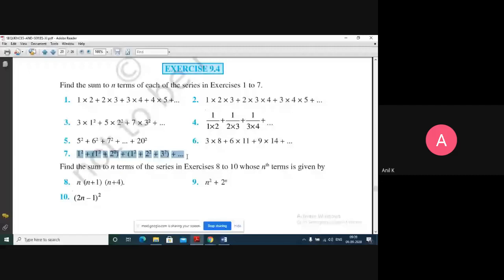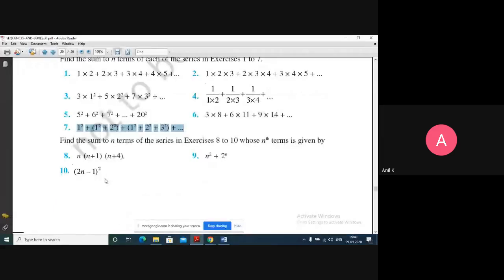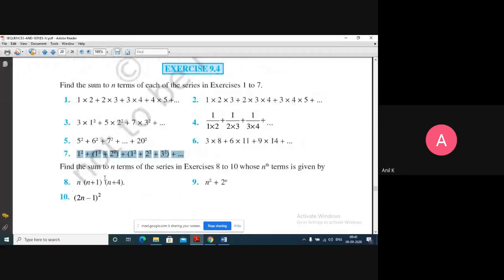Even for 8th, 9th, 10th, they have already given the nth term directly, you just have to find it. I think this exercise you can try out. If you are not getting any questions, we'll discuss in the next class. And we have a few miscellaneous questions, which includes the next class.